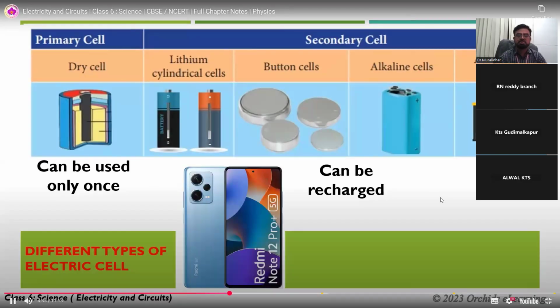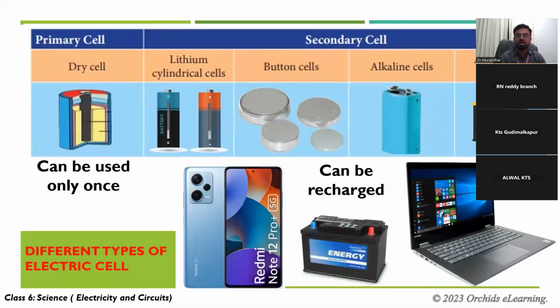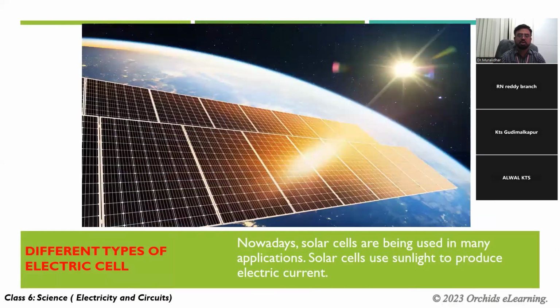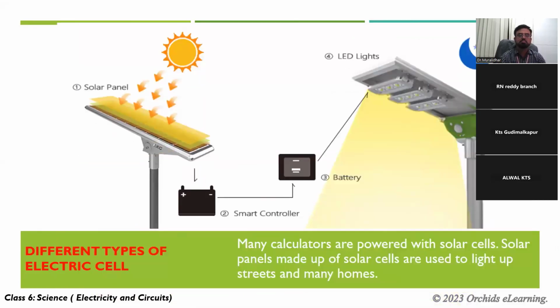Phones, 6 volts, 9 volts, laptops and batteries are all rechargeable. Nowadays, laptop batteries and solar cells are being used in many applications. Solar cells are pollution free. Solar cells use sunlight to produce electric current. Many calculators are powered with solar cells. Solar panels made up of solar cells are used to light up streets and many homes.